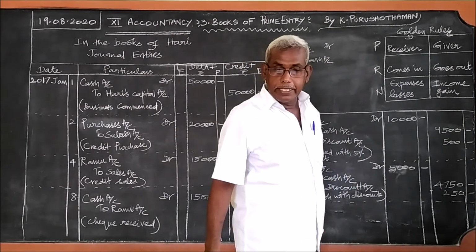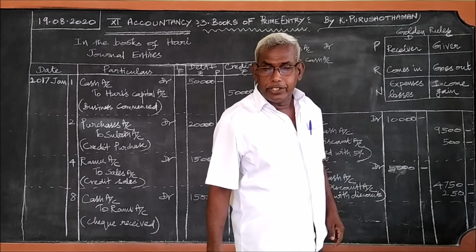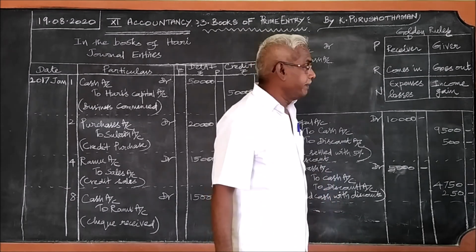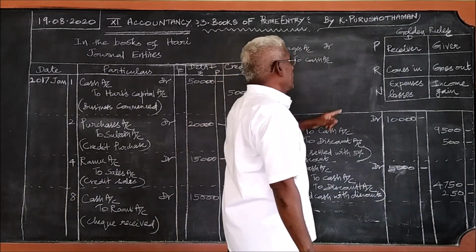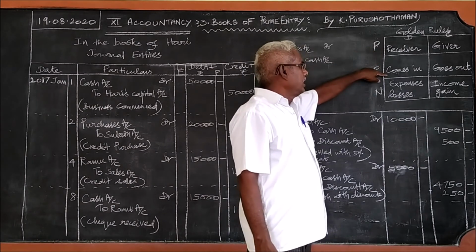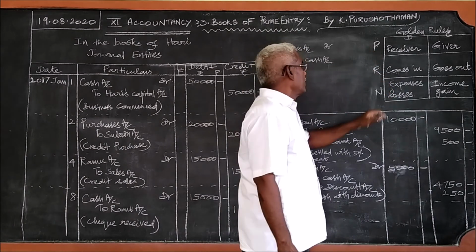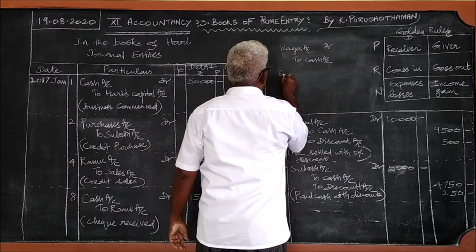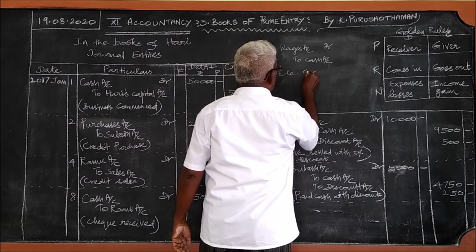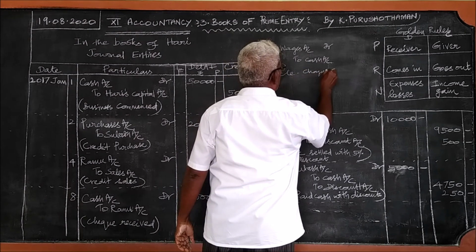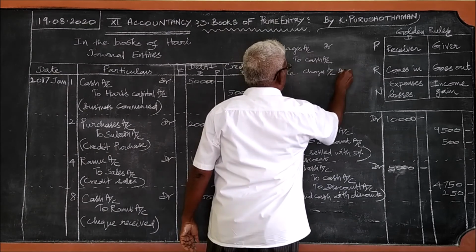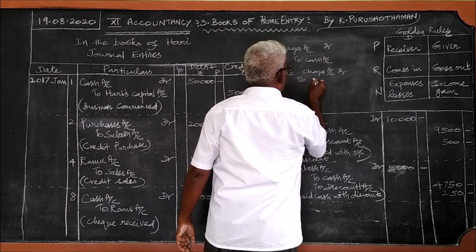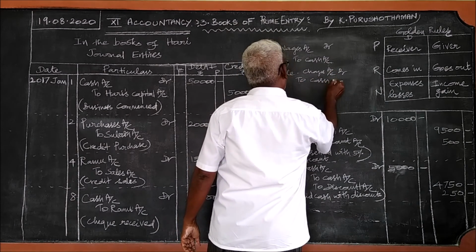Okay. Then the second item, when electricity charges are paid, no receiver, nothing comes in, it is an expense. Therefore, electricity charges account debtor, to what goes out, cash goes out.